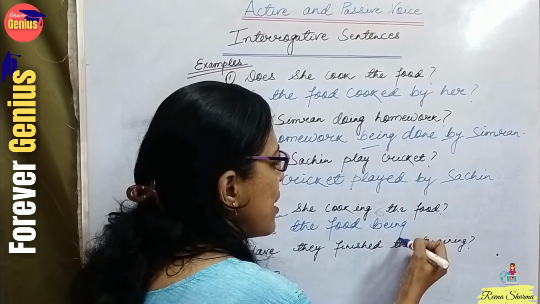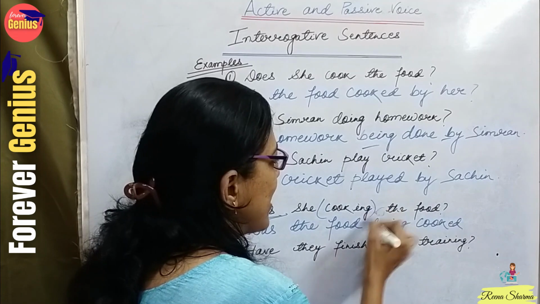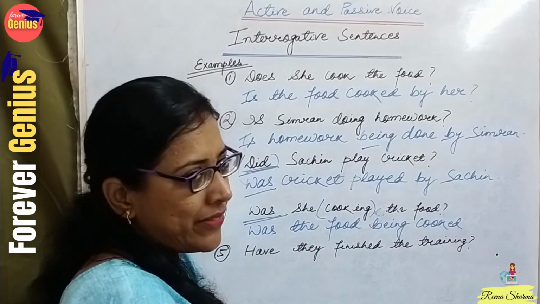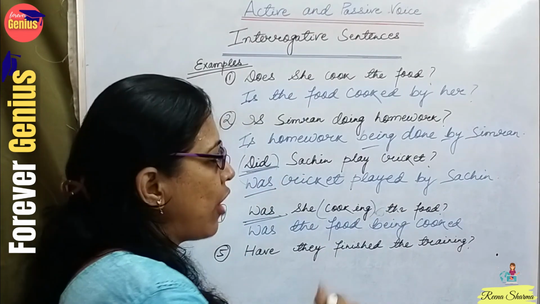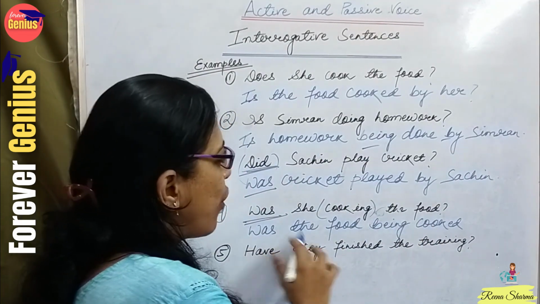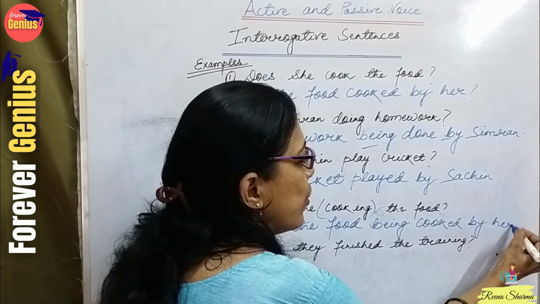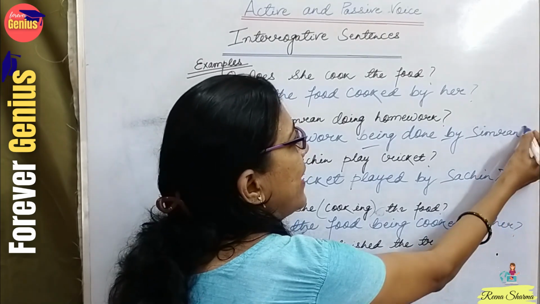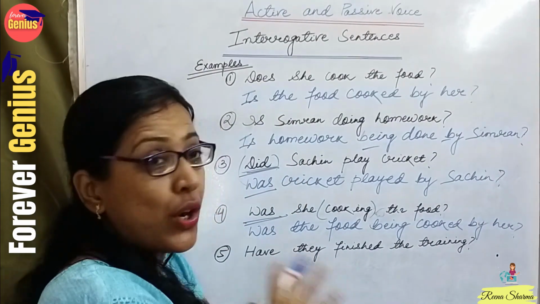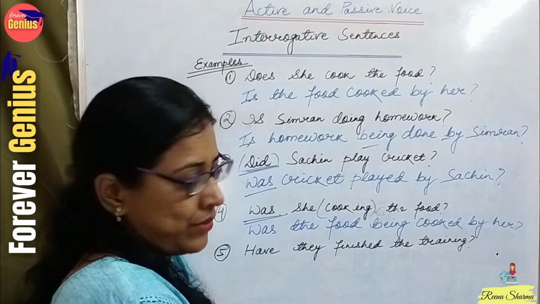being, see, being cooked. So this is the continuous form. Whenever we are dealing with continuous form, we will always use the third form of the verb. Okay, so was the food being cooked by her? Don't write she. Change the form of the pronouns.